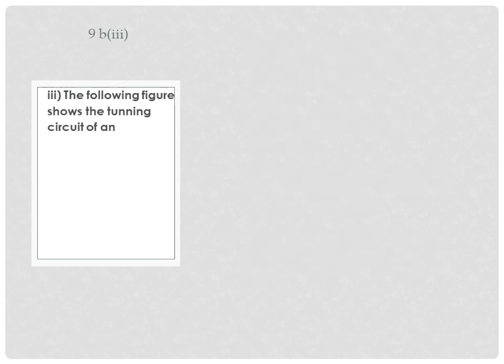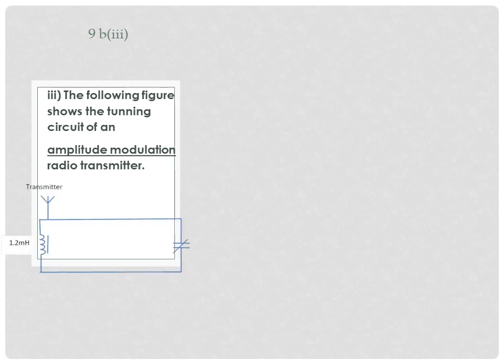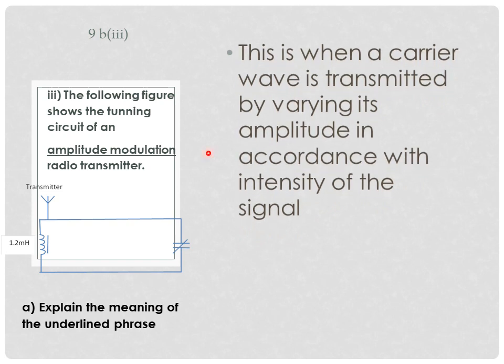9B3. The following figure shows a tuning circuit of an amplitude modulation radio transmitter. That's the circuit. Explain the meaning of the underlined phrase. What is the underlined phrase? Amplitude modulation. What is amplitude modulation? This is when a carrier wave is transmitted by varying its amplitude in accordance with the intensity of the signal.